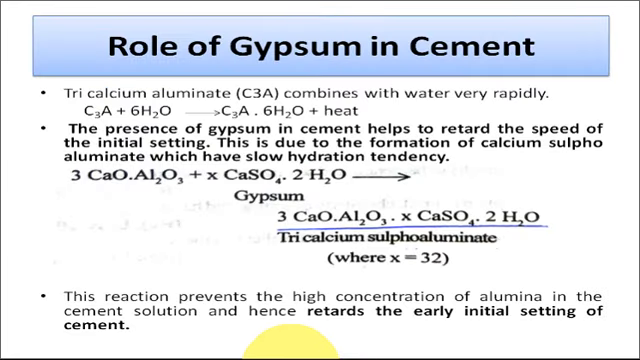Okay, and next is the role of gypsum. As we have discussed, the gypsum combines with the tricalcium aluminate, which is responsible for the rapid setting of the cement, and due to this combination reaction it forms the tricalcium sulfoaluminate, and it decreases the concentration of calcium aluminates in the cement. Therefore, the initial setting time will be delayed.